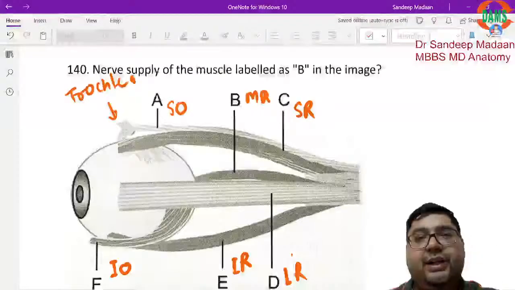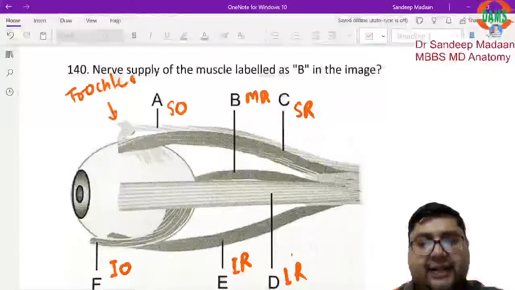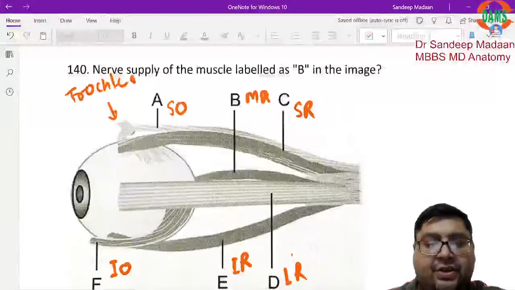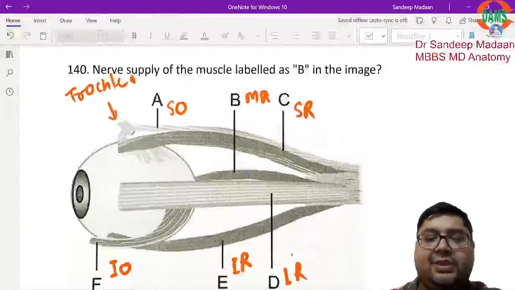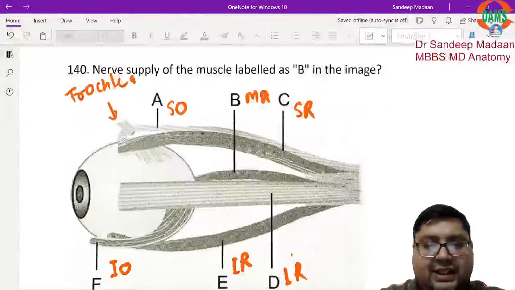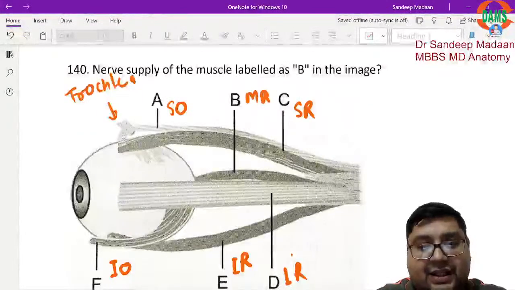I have told you to determine the side, like what side is given, medial or lateral. We can simply see where the trochlea is. If you find the trochlea, then the rest of the things are comparatively very, very easy, right? Now we have identified all the muscles given in the image, but the question says the muscle labeled as B will be supplied by what?